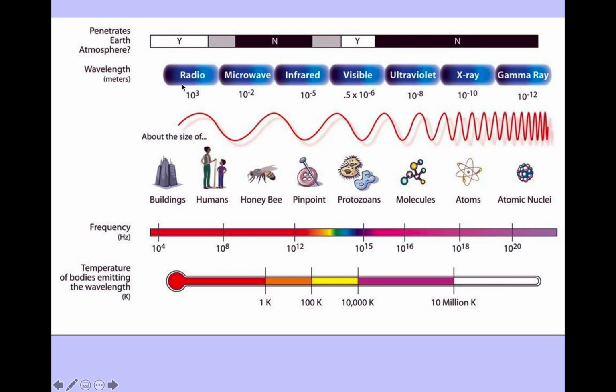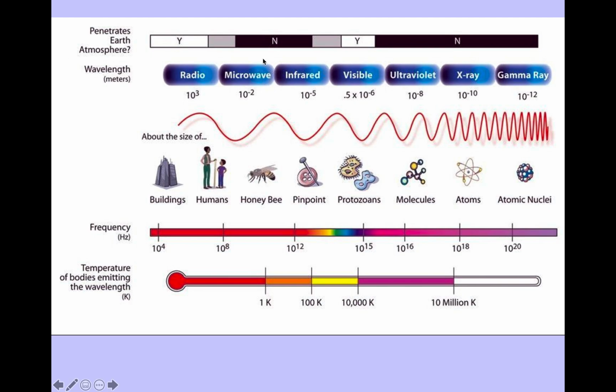Okay. Here are all the types of radiation, but this is where I want to focus right here. Do the wavelengths penetrate the Earth's atmosphere? Yes or no, or sometimes that's gray. Radio waves, yes. That's how we communicate with our spaceships, with the space station, with the men who went to the moon, with the Voyager spacecraft that's right now sailing out past Pluto, with the Mars rovers. That's how they got their information back to us on Earth.